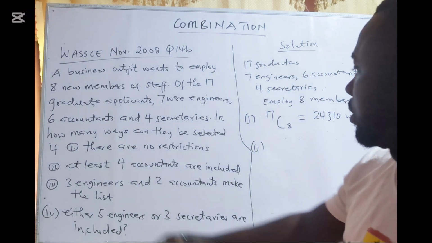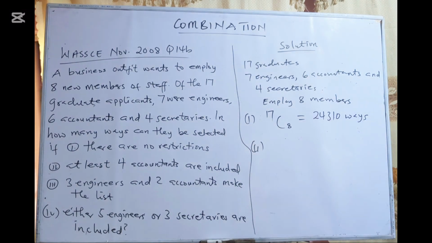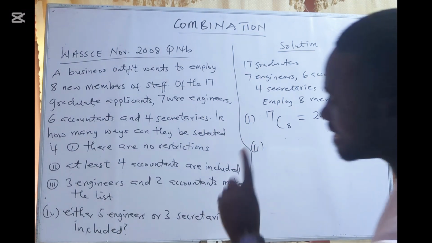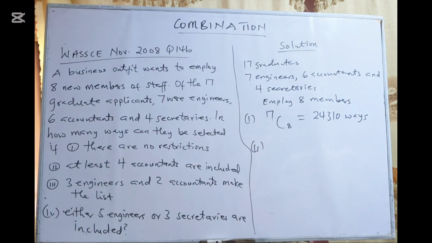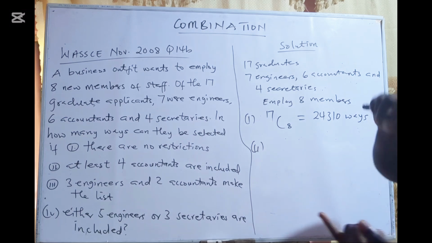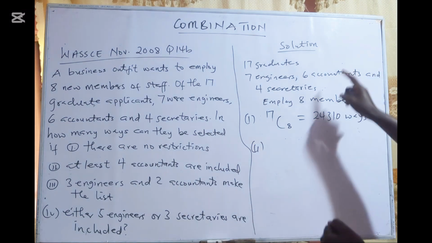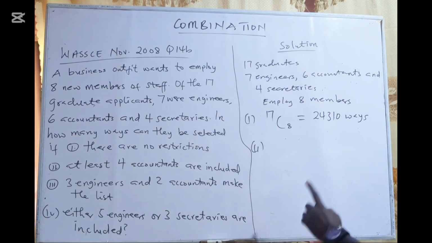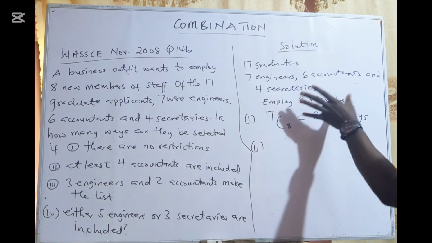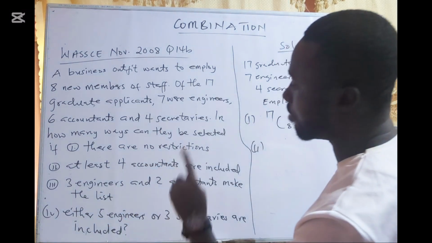The second: at least 4 accountants are included. I'm going to employ 8, but of the 8, I need at least 4 accountants. How many accountants do we have? There are 6. Since there are 6 accountants, I can employ 4, I can employ 5, and I can employ all 6, because he said at least. So it can be 4, 5, or 6.